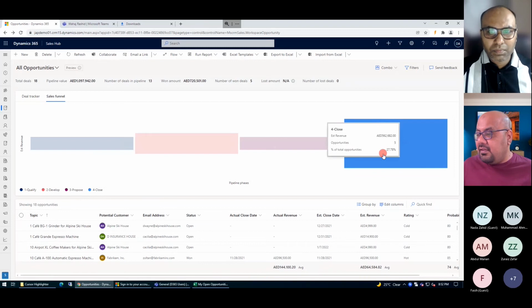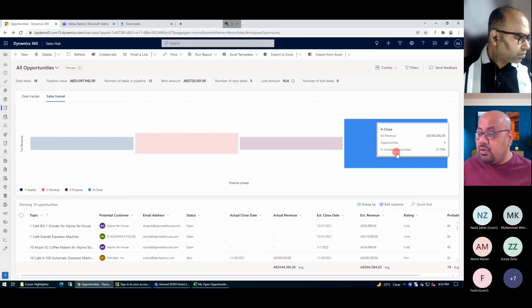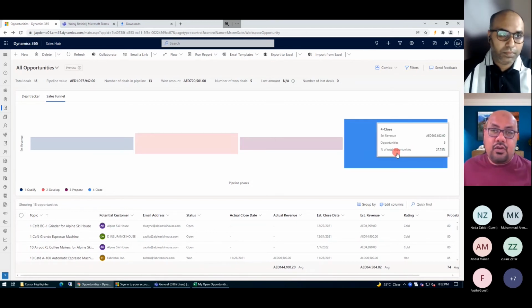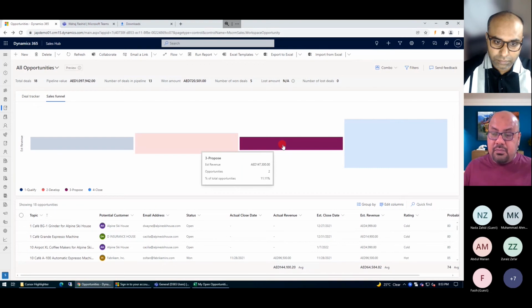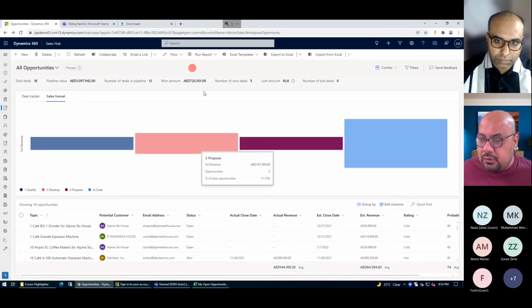Similarly, if I want to see that at the closing state, there are 27.78% still open. And this is the close state, also already closed, you can say. And you can see the proposed, I can see 11% is still proposed. So from here, I can visualize how much is the worth, how many opportunities, and what is the proportion in terms of managing my opportunities there.